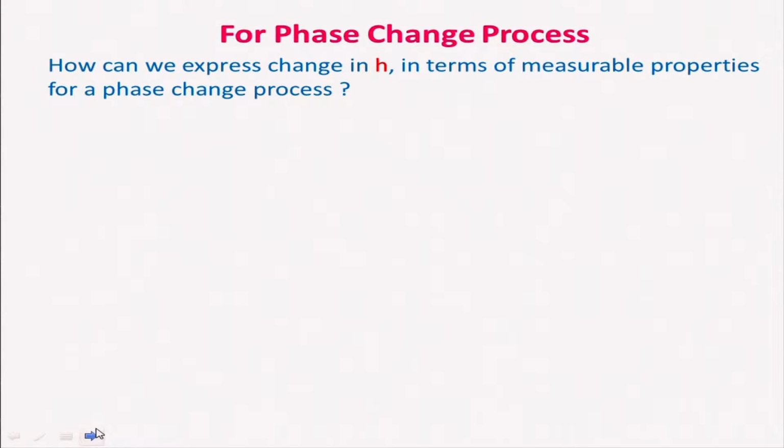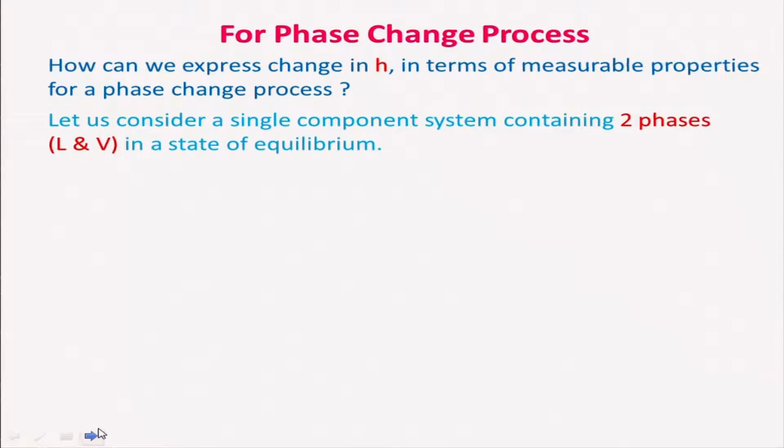We have seen the phase change processes, from liquid to its vapor, and also solid to liquid, all those things. Now we need to express H in terms of measurable properties during a phase change, right. And for that we will have to look at the phases, how we will express this H in terms of measurable properties. For example, the heat of vaporization: whenever it is vaporized, we need to express it in terms of measurable properties.